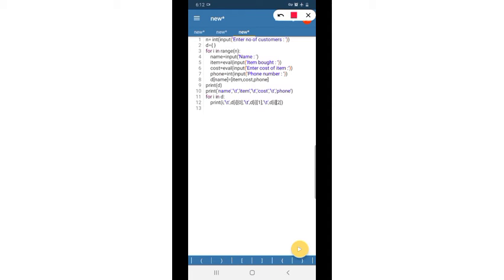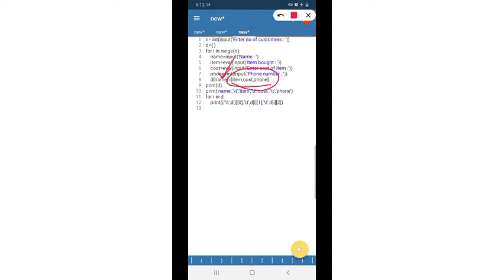Now we have these variables and we have to store them in a dictionary. So I have a dictionary D, and name is the key and item, cost and phone number are the values. So this list is the value of this key.